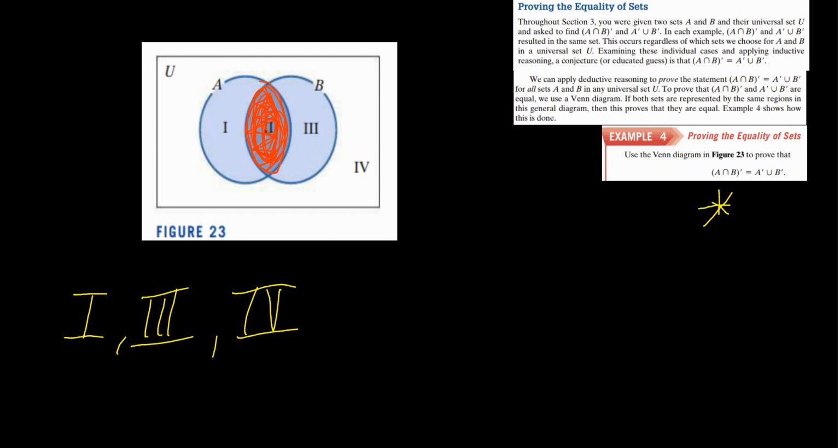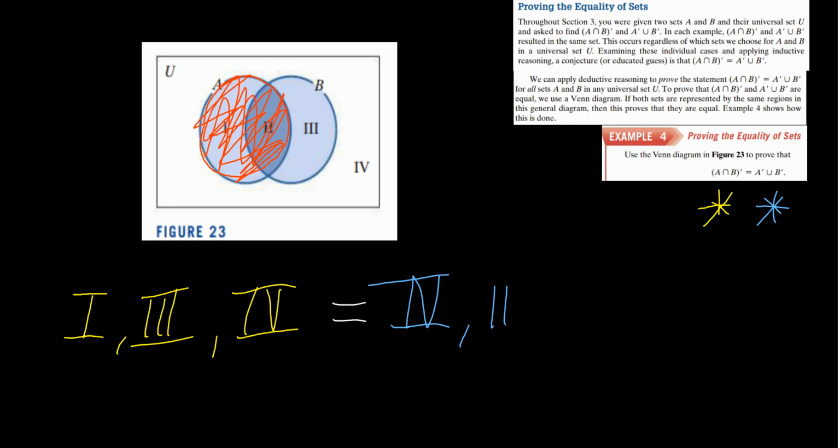Next up, we're going to do this on the other side in blue, just to drive the point home. So we're going to do A complement union with B complement. First of all, let's do A complement. Here's A, and what is not in A? It appears to be 4 and 3. Those are not in A.